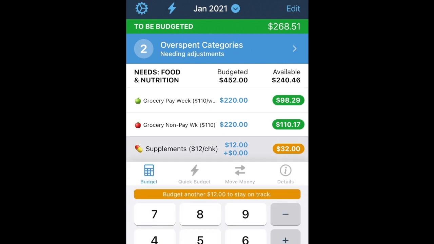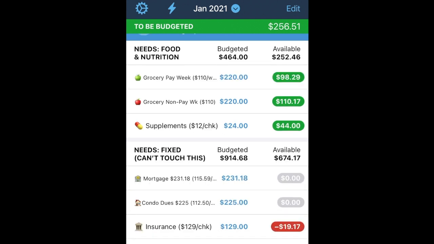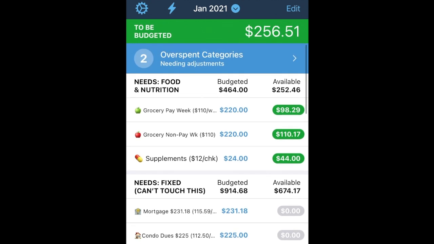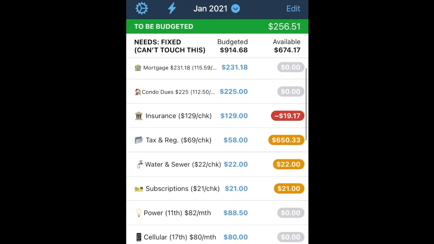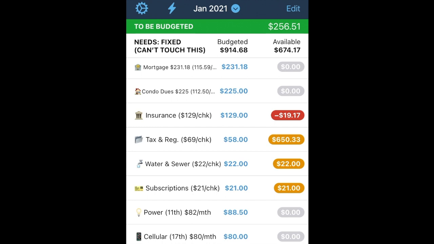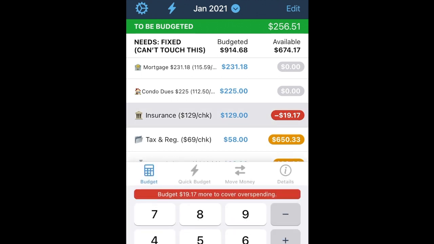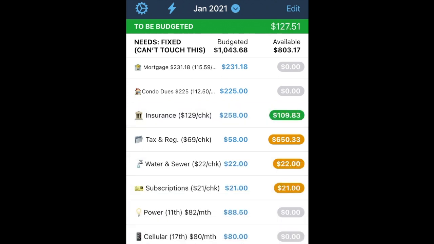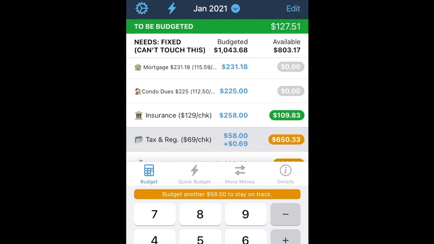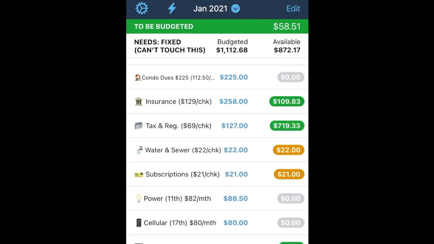Let's do our supplements, $12 a check right there. And you notice it's turning green. That's because it satisfied the monthly goal that I set up for ourselves. All right, we can skip the mortgage and the condo because they've already been paid for January. We're going to go to insurance. I actually overdrafted that, so to speak, by $19. That's because I paid out my condo insurance, which is a bit of a buffer. But now that we're in the second week, it's going to be just fine. So we're going to add the 129 right there. That's called floating it. It's not a good habit, but we did it here, I guess, by accident. $69 for taxes and car registration.